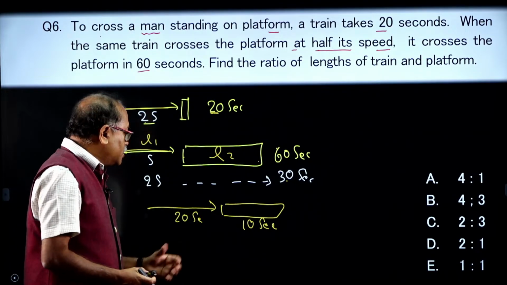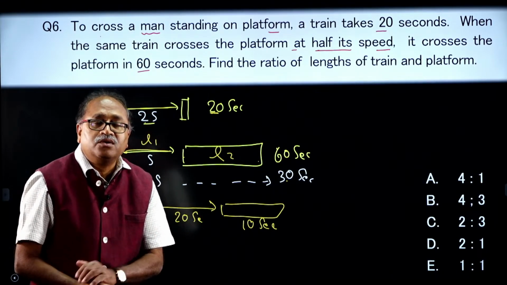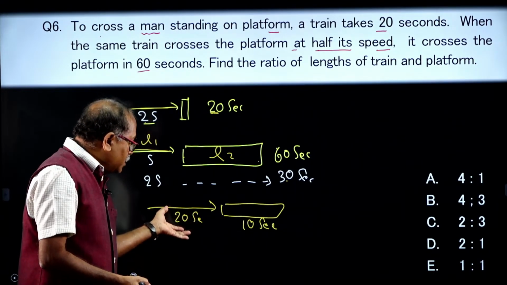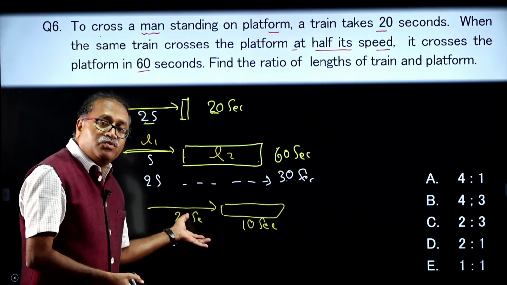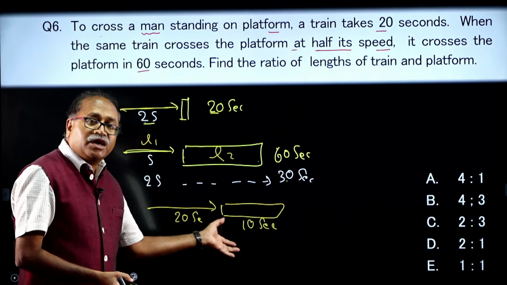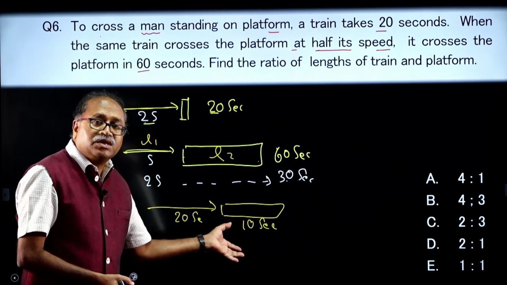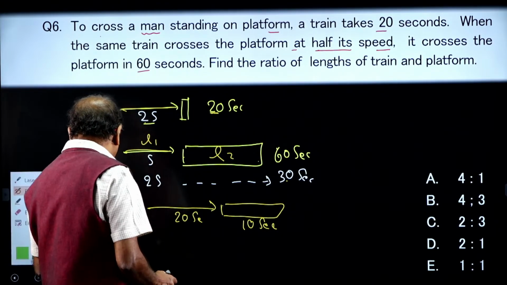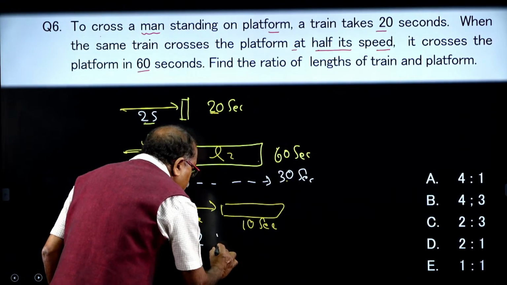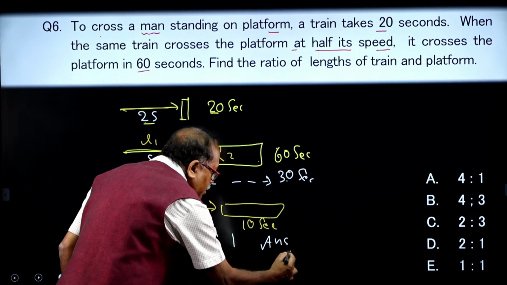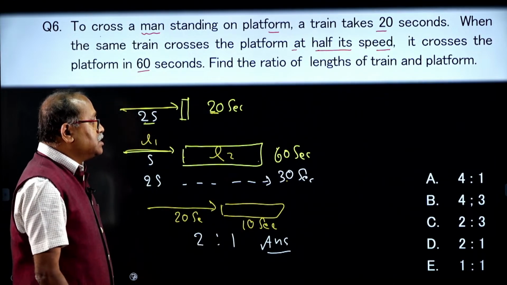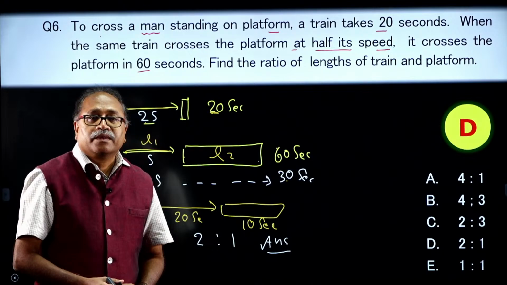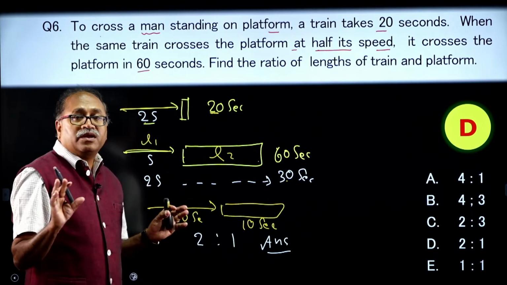And we know that the time ratio is equal to the distance ratio. So what is the time ratio with the same speed? That is 20:10, in other words 2:1. If the time ratio is 2:1, the length ratio should also be 2:1. So your answer is 2:1, my dear friends. I can see it is option D. Fine, my friends. Hope everyone understood this one.